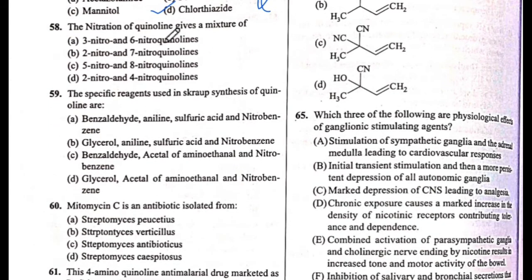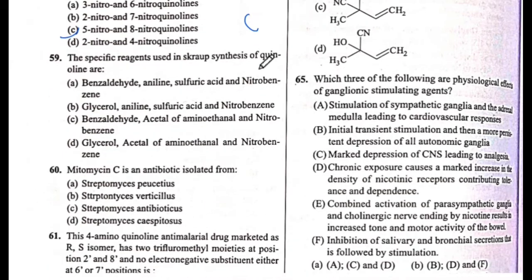The nitration of quinoline gives a mixture of... what mixture? The answer is 5-nitro and 8-nitroquinolines. The mixture is 5-nitro and 8-nitroquinolines. The answer is C. Next is 59 question number.